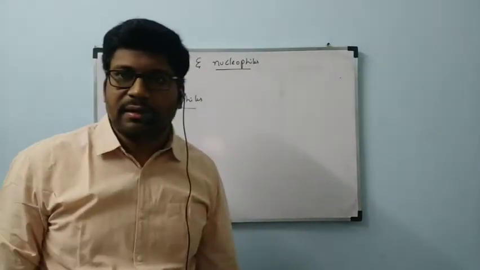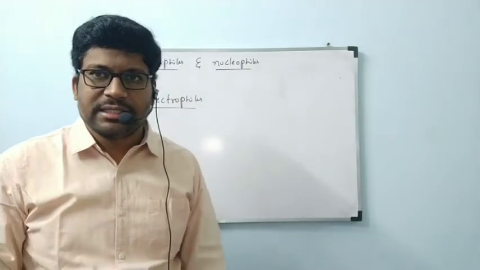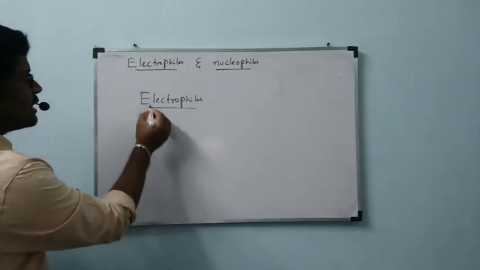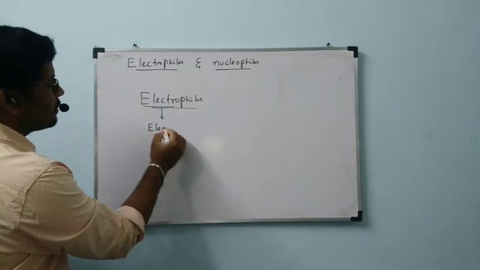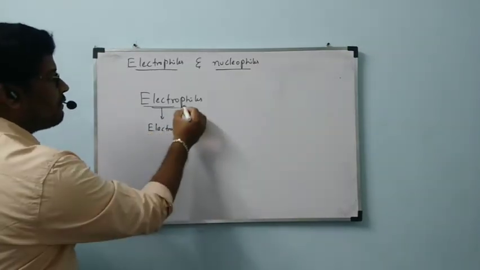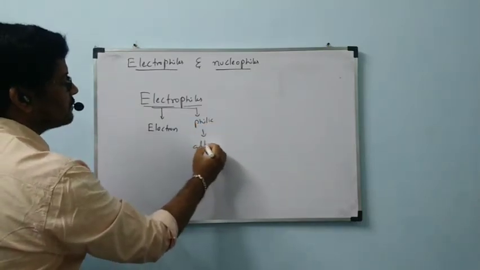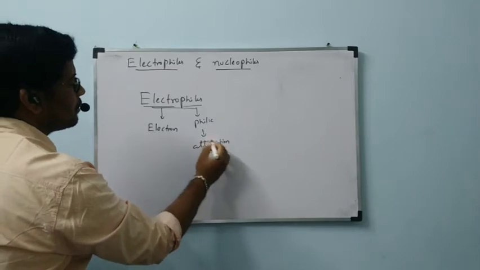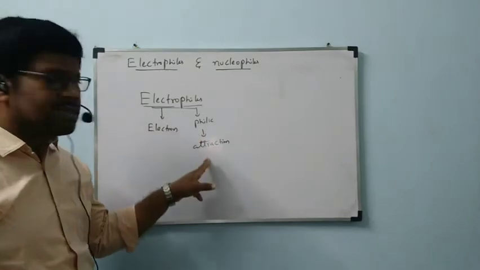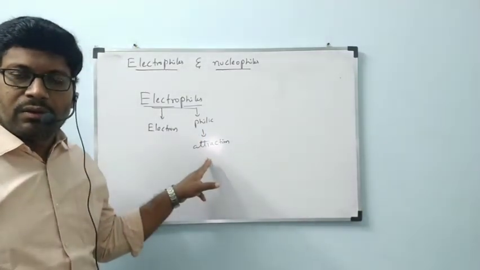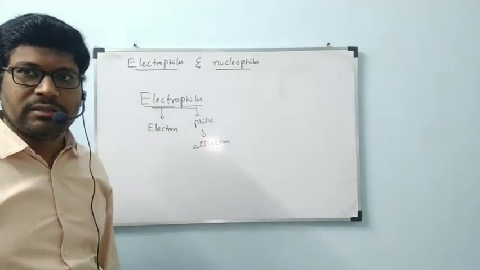What is meant by electrophile? By splitting the terms, it is easy for us to remember. Electron, philic means attraction. The substance which will attract negative charge.